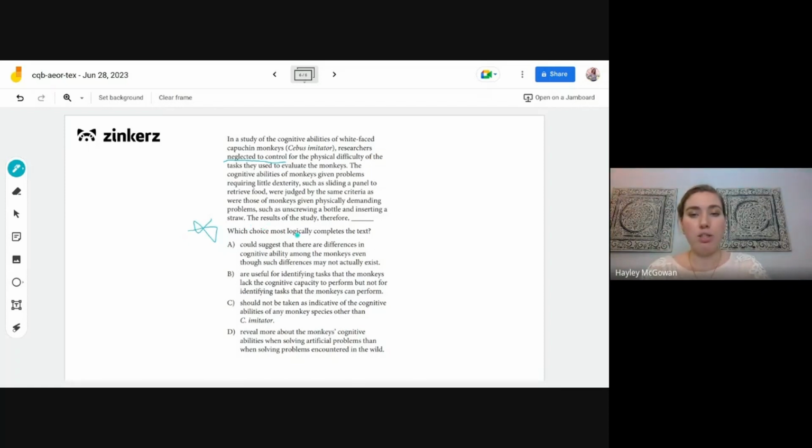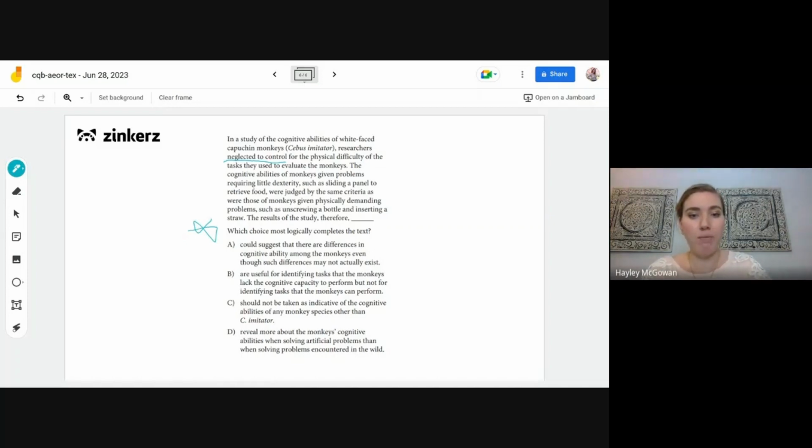And then as the passage goes on, it explains this problem, which is the fact that some of the monkeys were given more physically demanding tasks than others, so they couldn't really tell if the results they were seeing were the result of the cognitive abilities of the monkeys or their physical abilities. All right, so the result of the study would therefore be what?